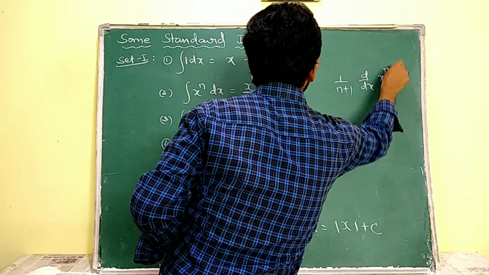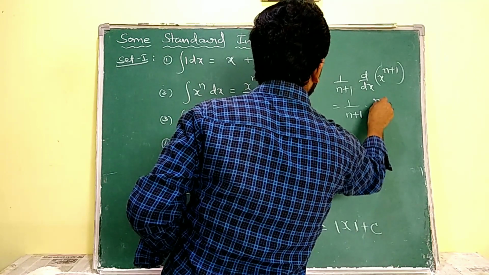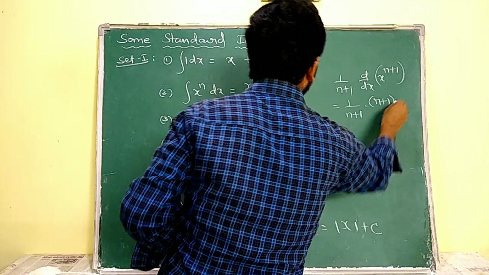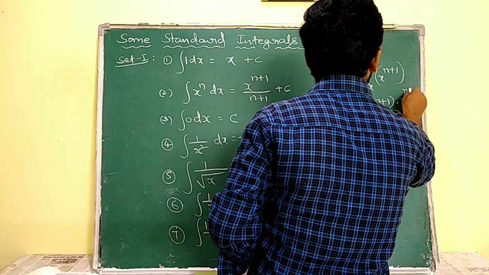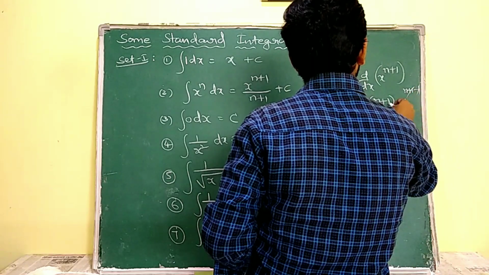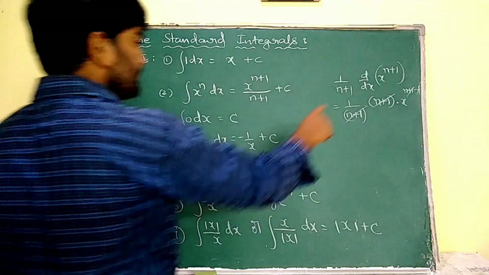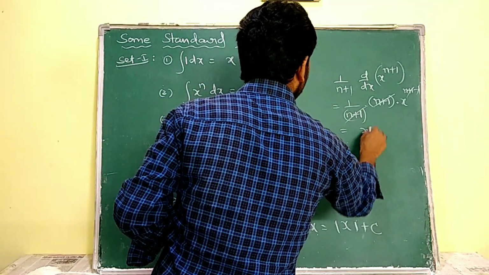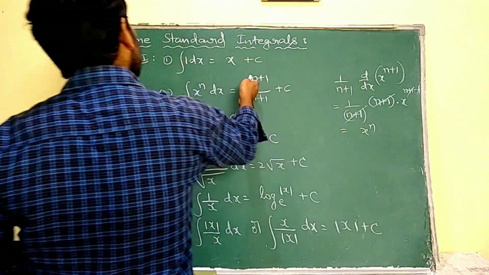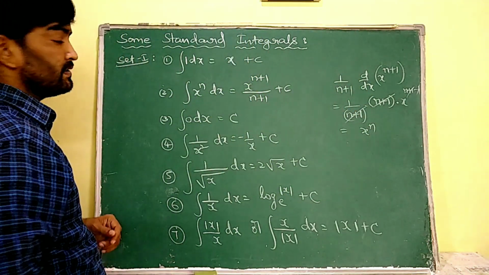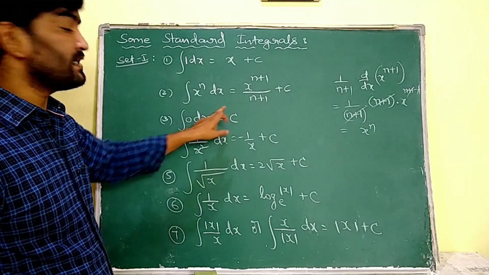It gives us 1 by n plus 1 into, we know the derivative of x power n plus 1 is n plus 1 into x power n plus 1 minus 1. So the plus 1 minus 1 cancel and x power n is left. So that is equal to x power n. That is why integration of x power n is expressed as x power n plus 1 by n plus 1. Here also we know that differentiation of the constant is 0.